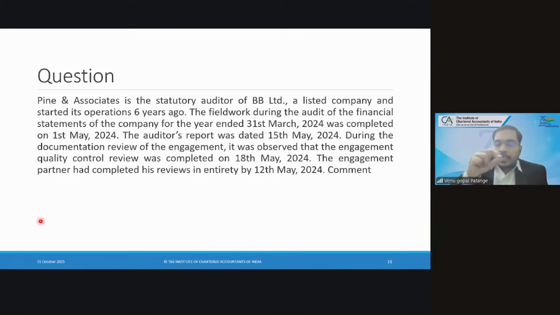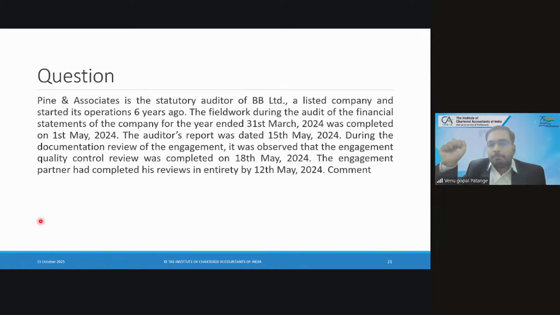If you draw a line and put the dates, 31st March 24 is the balance sheet date. Audit was completed on 1st May. Engagement partner review was completed on 12th May. Signing happened on 15th May. Engagement quality control review was completed on 18th May. These are the sequence of events, right? Has anything gone wrong in this?